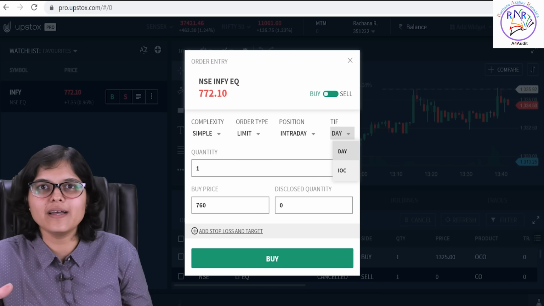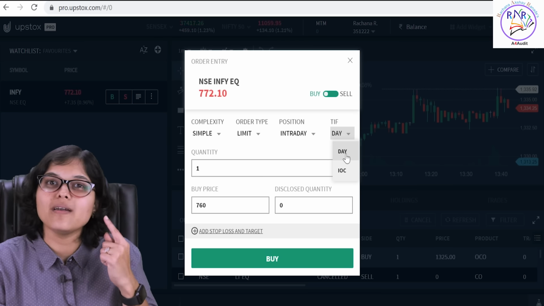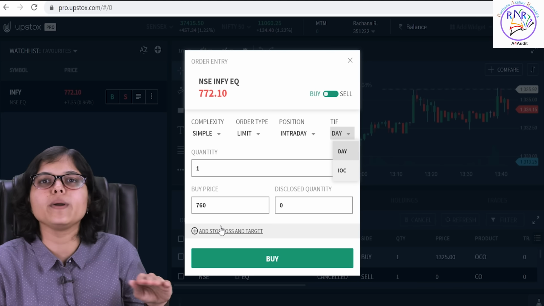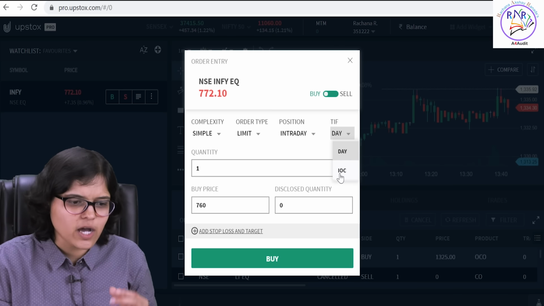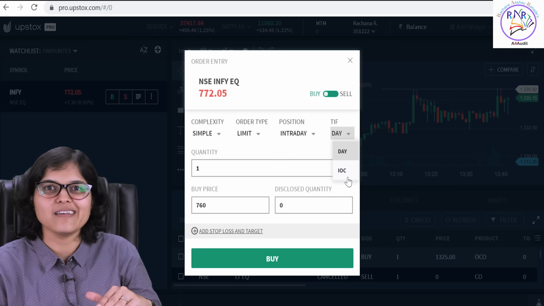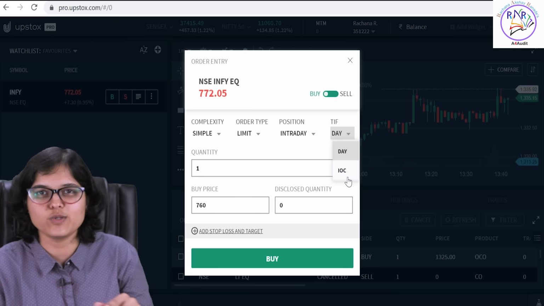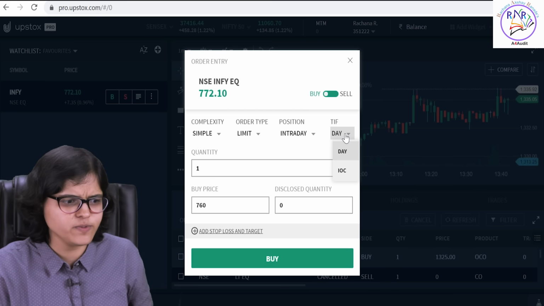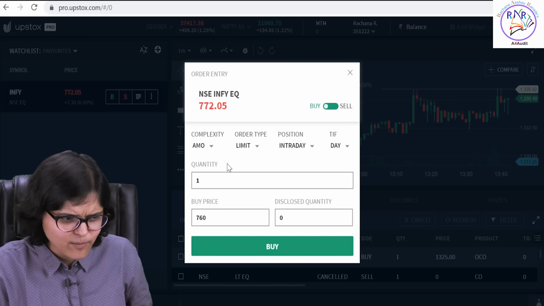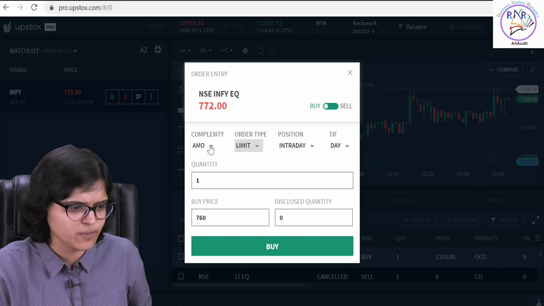How does it get automatically cancelled? Because the time in force is only 1 day. So at 3:30, if the price doesn't reach 760, your order will get automatically cancelled. What is IOC? IOC is like Bajirao Singham style, abhi ke abhi, immediate or cancel. You don't have time to even wait for 1 minute or 2 minutes. That's an IOC style of order. Okay, so I hope all the concepts are clear. Next one is an AMO. In AMO, again, you get all the similar options, so no need to discuss the same type again.